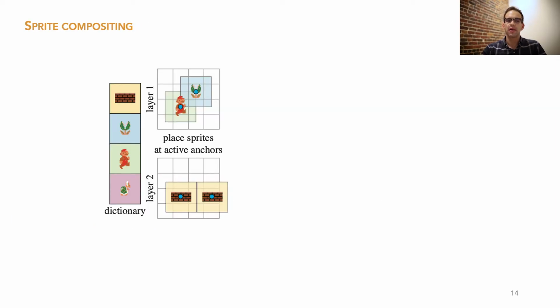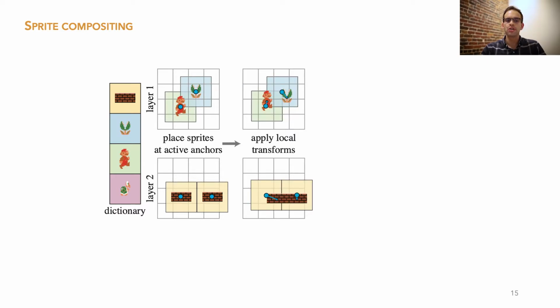Having obtained a set of latent codes for the dictionary sprites as well as for the frame anchors, we pick a dictionary sprite for each anchor using a softmax over dot products between the two sets of codes. We place a sprite at the center of each grid for each anchor that is active, that is, having a high probability value. We then apply local learned translations using a spatial transformer. This allows us to place sprites anywhere on the canvas, not just at cell centers.